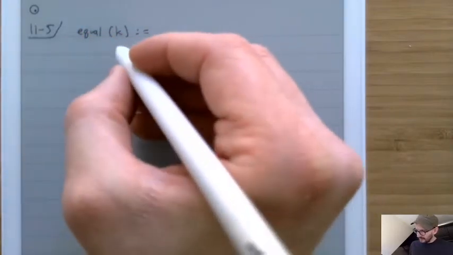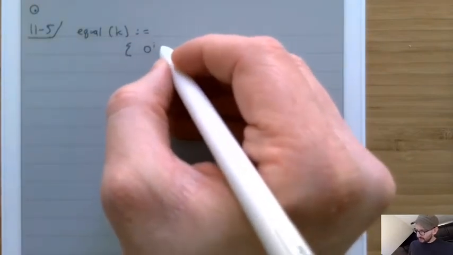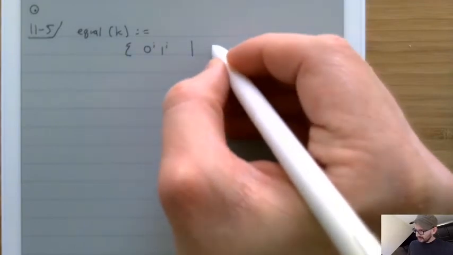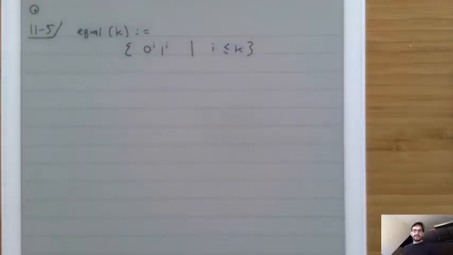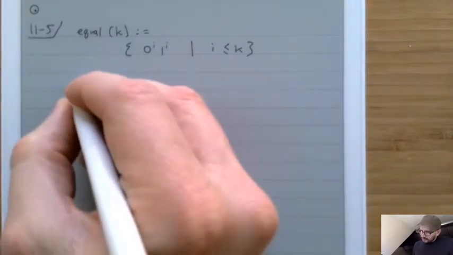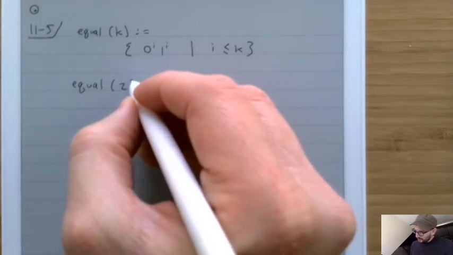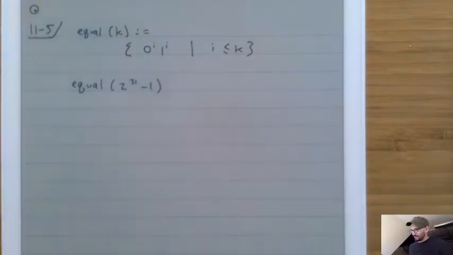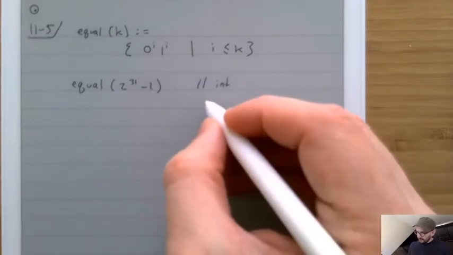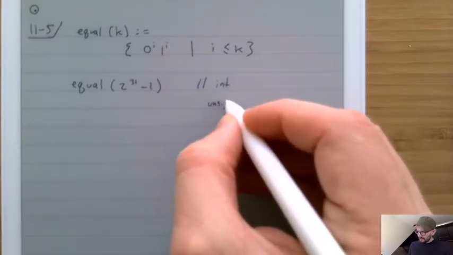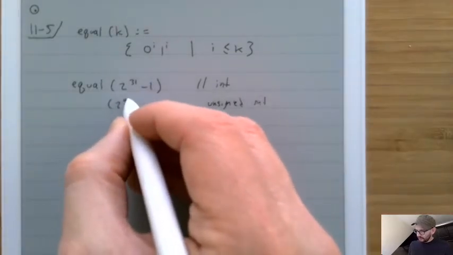And equal k is the set of strings 0 to the i, 1 to the i, such that i is less than or equal to k. And what I just wrote was equal 2 to the 31 minus 1. That's the version that uses int. And the version that uses unsigned int would be 2 to the 32 minus 1.